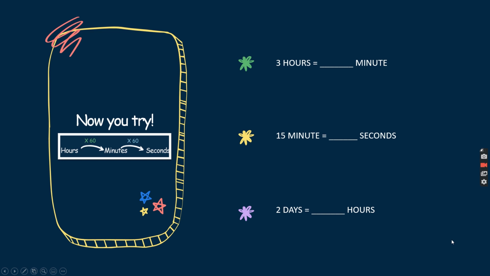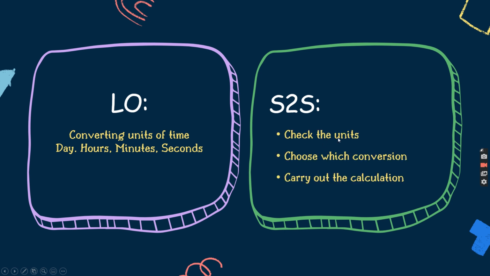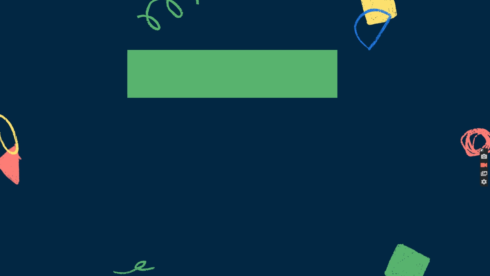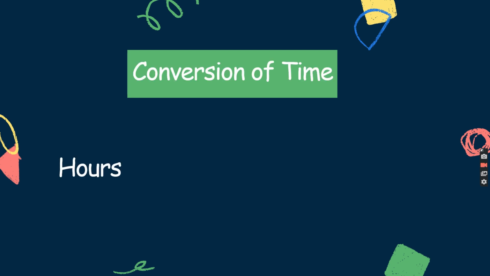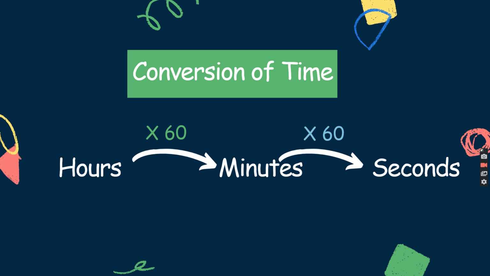Okay, so we're going to recap on the LO today. We are converting units of time in days, hours, minutes, and seconds. Our S2S are the first one. We're going to check the units. Just check what are the units that you need to convert. And then you choose which conversion. And then you carry out the calculation. So I'm just going to quickly recap the conversion again. From hours to minutes, you just times it by 60. From minutes to seconds, you just times it by 60 as well.